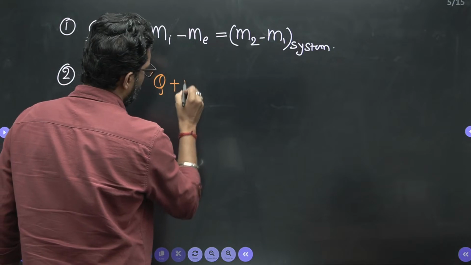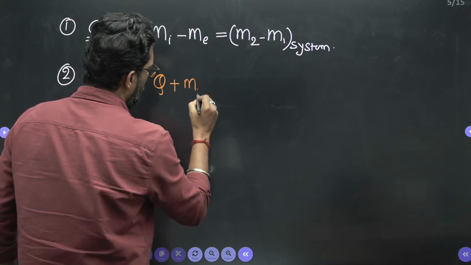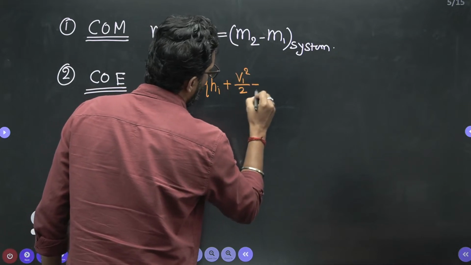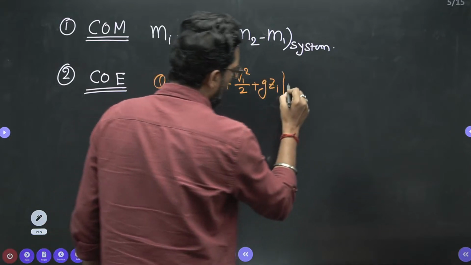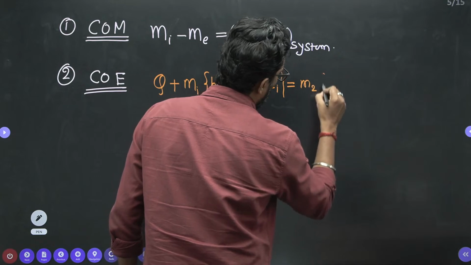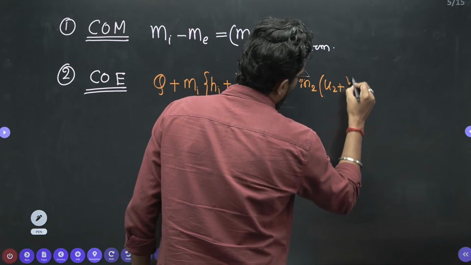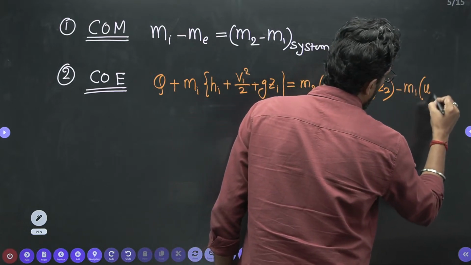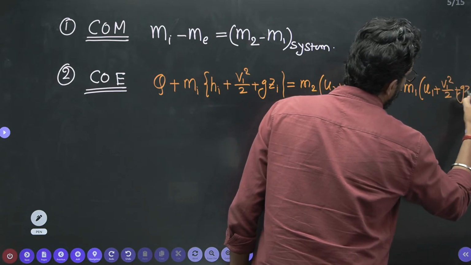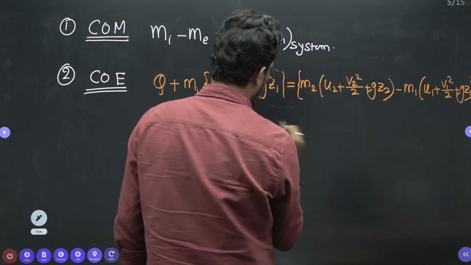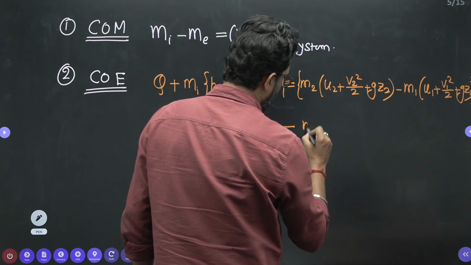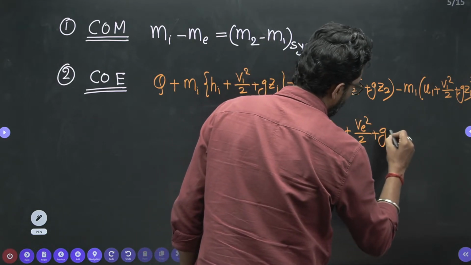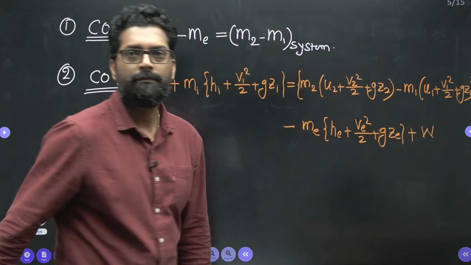Heat transfer plus Mi times (Hi plus Vi square by 2 plus g zi) is equal to the change in energy: M2 (U2 plus V2 square by 2 plus g z2) minus M1 (U1 plus V1 square by 2 plus g z1), which is the internal energy, minus M exit times (enthalpy exit plus V exit square by 2 plus g z exit) plus W. That's it. This is very simple.